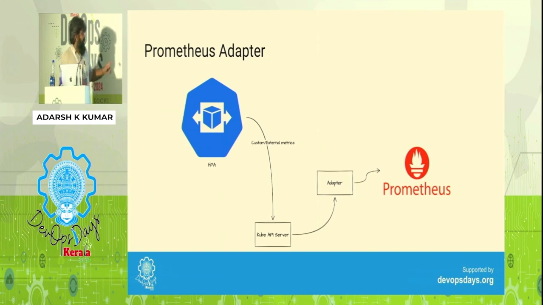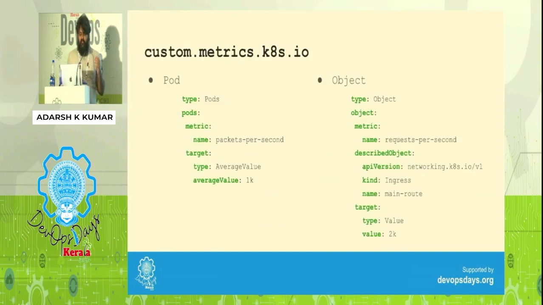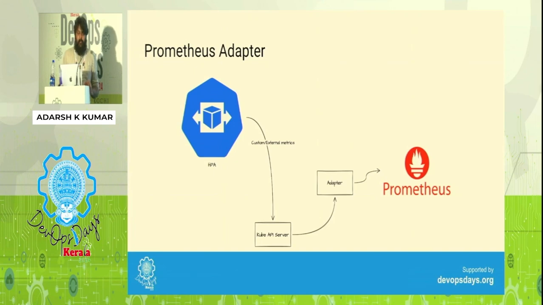What Prometheus Adapter does is similar to what we saw previously. HPA will look for metrics somewhere. Ideally HPA will ask the API server, do you have any idea about this metric? When we deploy the Prometheus Adapter, it goes ahead and registers with your API server, telling it, I'm going to give you everything with respect to custom.metrics.k8s.io, so that if I'm making a call for that, it will get proxied to Prometheus Adapter. And Prometheus Adapter, at the end of the day, talks to Prometheus. You all have a Prometheus deployment in production, I'm assuming, so we'll have to leverage that.